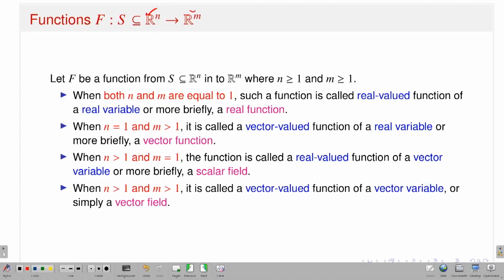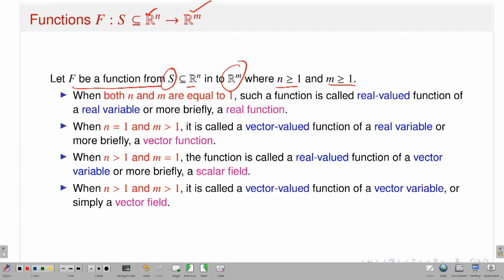Okay, so let's start with the definition of functions from n-dimensional Euclidean space to m-dimensional Euclidean space. Let capital F be a function from the set S, which is a subset of n-dimensional Euclidean space, to m-dimensional Euclidean space, where n is greater than or equal to 1 and m is greater than or equal to 1.